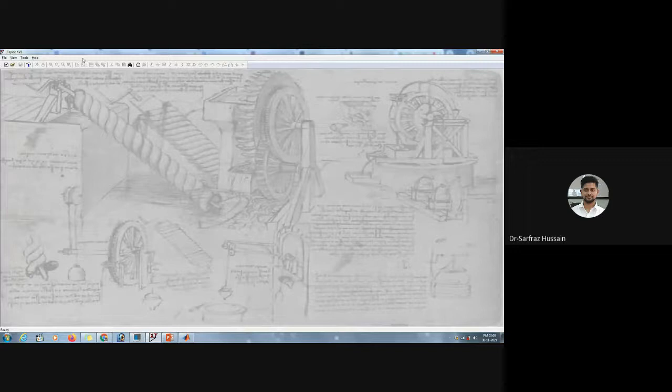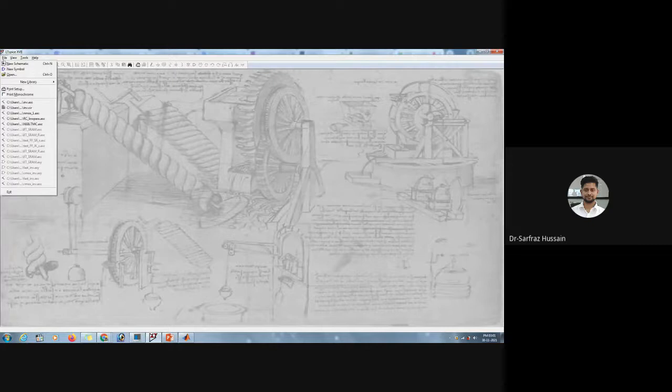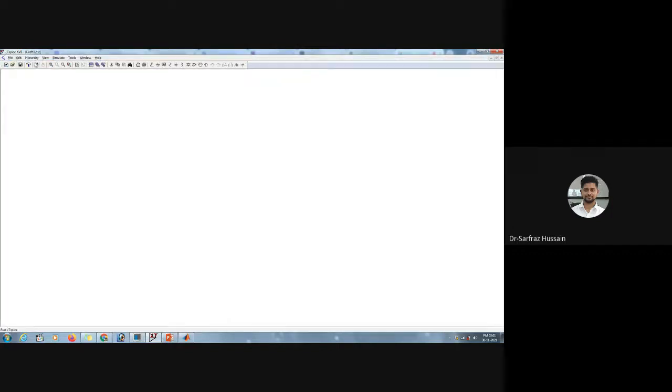Once you open the page, your background screen can be different. For mine, it is this one. For you, it can be different, so there's no problem with that. Now, what we'll do today is that first of all, we'll go to this file menu. We'll go to file and then click on new schematic. First of all, we'll draw a schematic. Since we want to do the RC circuit analysis, we'll click on new schematic.